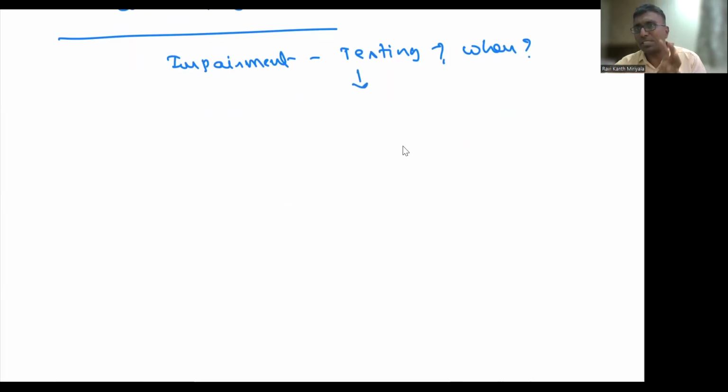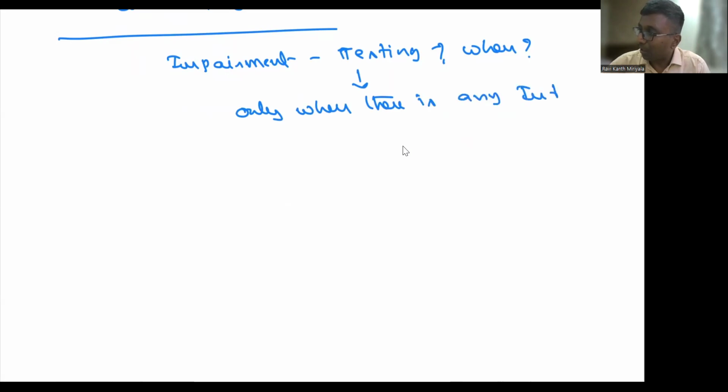There are some exceptions to this sentence. I'll tell you one sentence first, but later I'll give some exceptions to the list. So when are you supposed to perform the impairment test? Only when there is an indication. Indication in the sense some symptom should come. Sir, I don't find any symptoms, sir. If you don't find any symptom, then you don't need to do impairment at all. Agreed. So indication means what kind of indications?